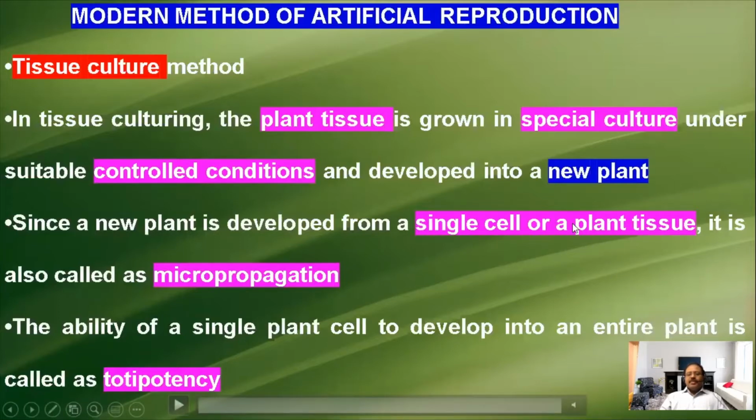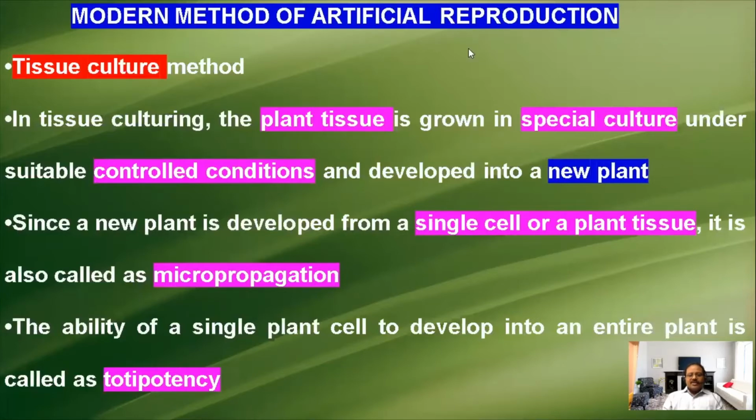Then it should be kept in a special culture medium and controlled condition. The pH should be maintained, the temperature maintained, moisture maintained, the light maintained. Like that, in a controlled medium, we can culture the cell. Automatically the proliferation or division of the cell will occur. Then after that, a new plant will be developed.